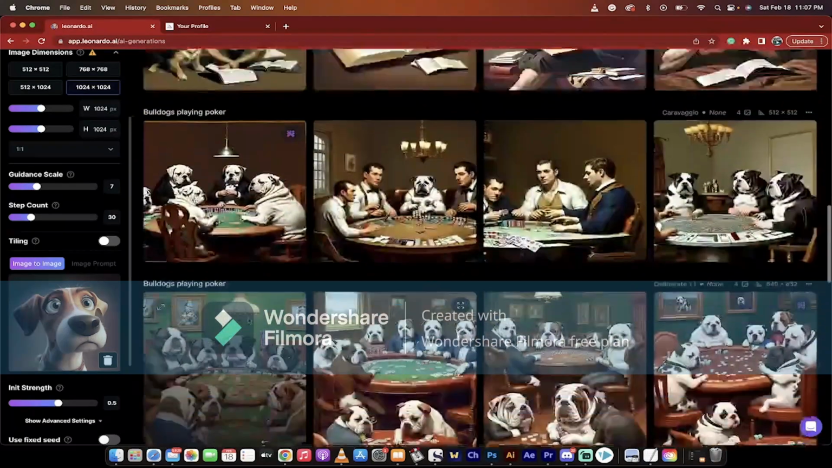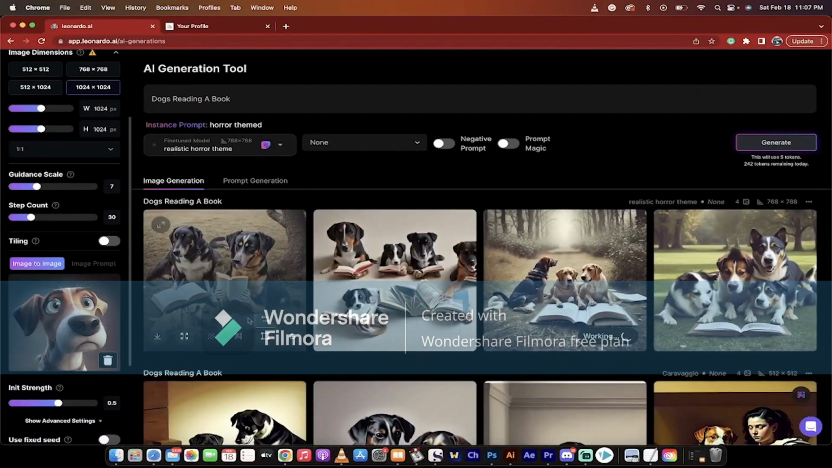I mean, there are just so many great things you can do with this program. It's completely free. I think it's as good as, possibly better than, Midjourney.